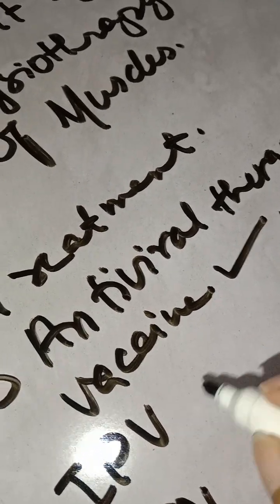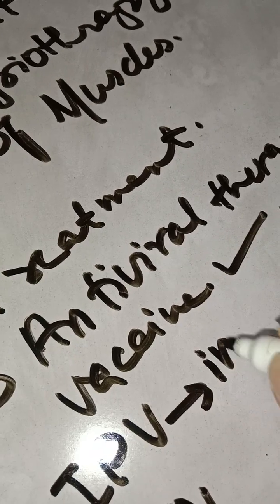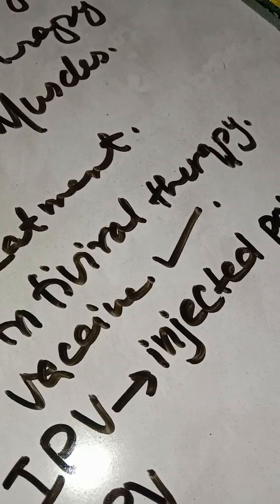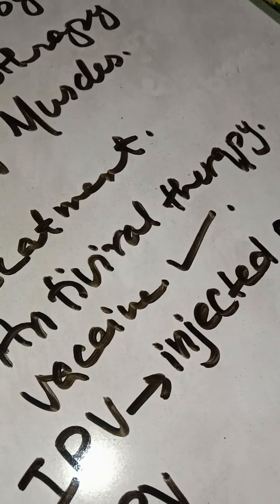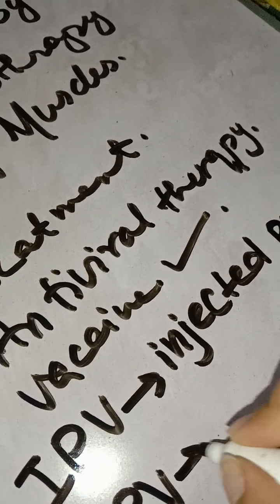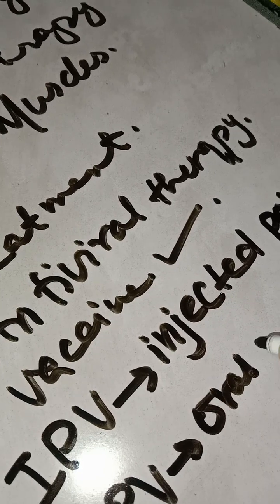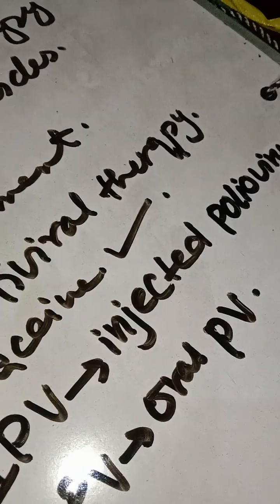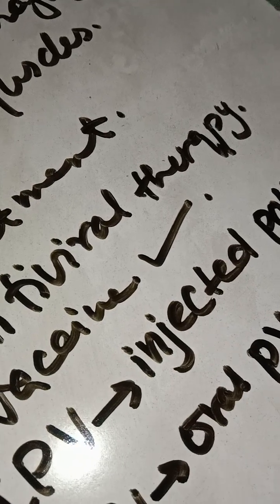Basically IPV is the injected poliovirus vaccine, and OPV is the oral poliovirus vaccine. It is also known as the Sabin vaccine.